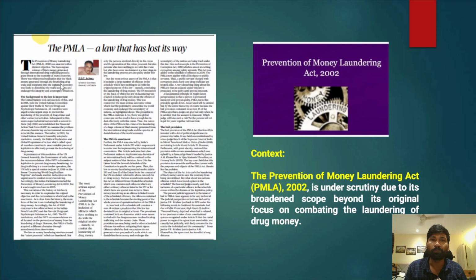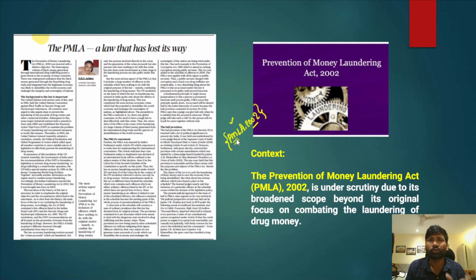Now the first very important article is with respect to the Prevention of Money Laundering Act 2002. The government of India passed the Prevention of Money Laundering Act in 2002 to prevent money laundering. Illicit money had been entering the mainstream economy, and the government wanted to prevent that illicit entry of money through this Act.